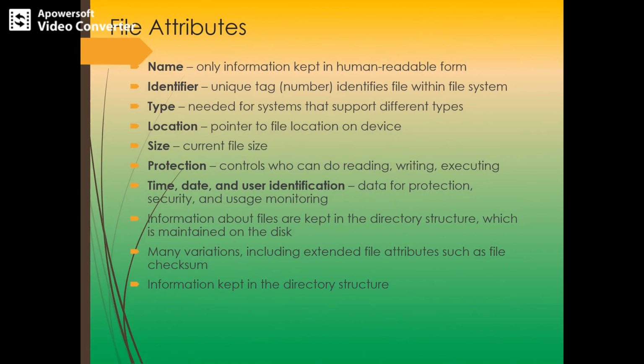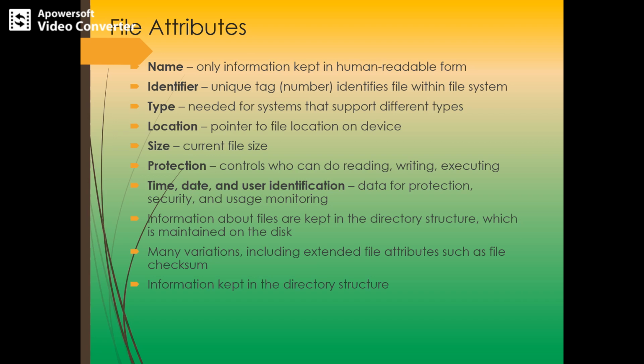Before talking about the types of files like ordinary file, directory file, character device file or block device file, let's see what the attributes of a file are. One of the characteristics of a file is a set of file attributes which gives the operating system more information about the file, like how it is intended to be used. These are the file attributes, that is, the file name. This is in a human readable form, and this gives information which can be read by a human.